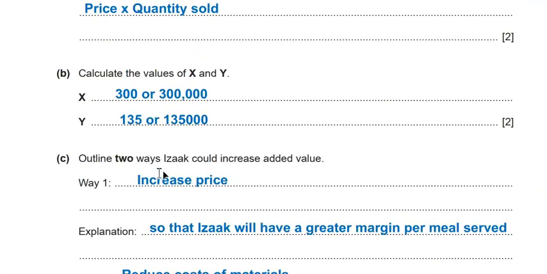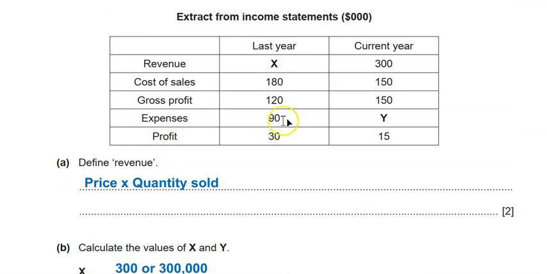If you go back, gross profit margin here, for last year it will be 120 over 300 times 100, and the other one will be 150 divided by 300 times 100. So if you calculate them, you see that last year was 40% and this year is 50%. So why? Because you notice that the cost of sales reduced, so we have more control over our variable cost. If you look at the profit margin, it reduced.